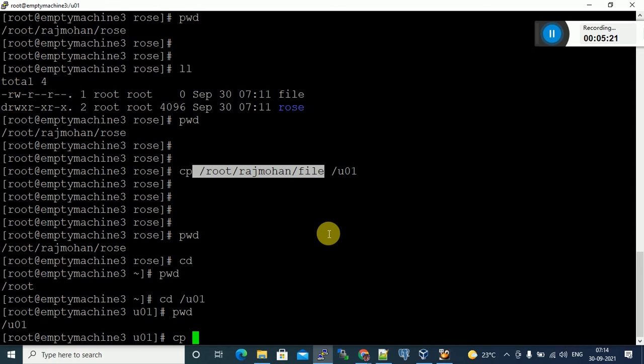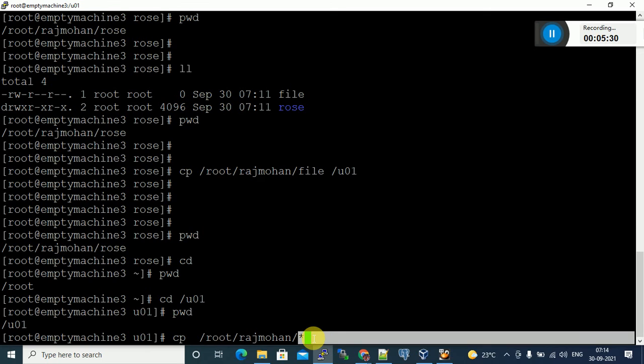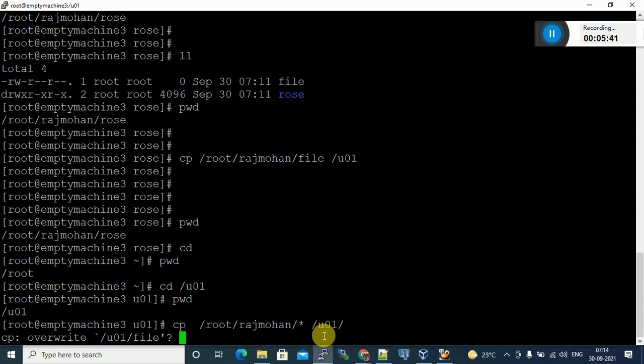You can say cp star. Star means whatever files exist inside the Rajmohan directory; it indicates everything. Space, then the destination where you want to copy: /user1. The file already exists, so it asks whether to overwrite. Overwrite means it copies to the same file again, with the data inside the file overwritten. So you can answer yes or no. No means it doesn't copy it. It's not overwritten. You have to specify n.